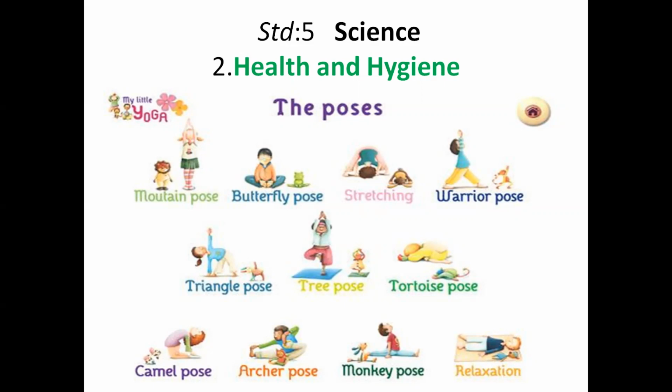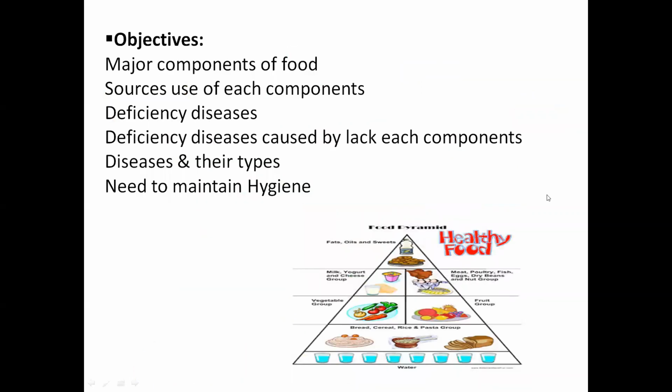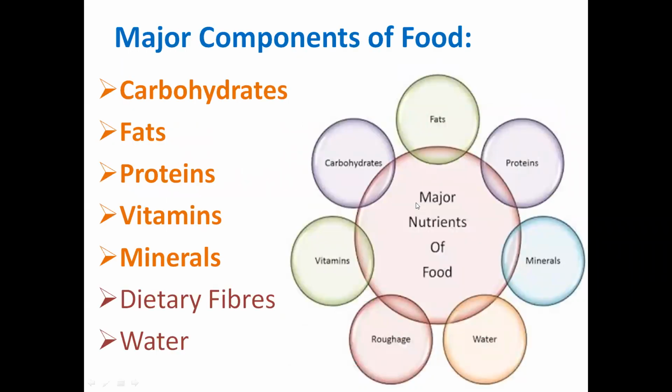Okay. So let's start. In this lesson, we learn sources of components, different diseases, deficiency diseases. So lack of each component, diseases and their types, and the need to maintain health. In this lesson, mainly we learn major components of the food like carbohydrates, fats, proteins, vitamins, minerals, and in addition to this, roughage and water, also called dietary fibers.